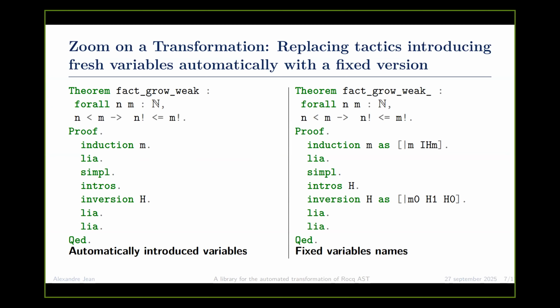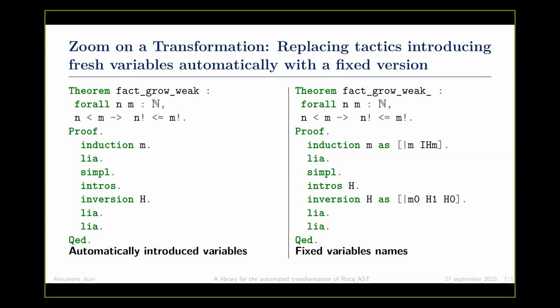Replacing tactics introducing fresh variables automatically with a fixed version. So on the left, we have a version with automatically introduced variables. We use Rocq to automatically introduce all variables. This is a theorem about factorial growing. And for example, in the induction, we automatically introduce the induction hypothesis and the variable. We also have an inversion and an intros where we automatically introduce H, MO, H1, and HO.